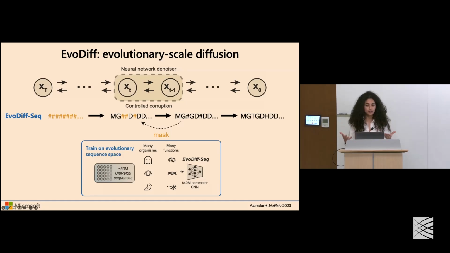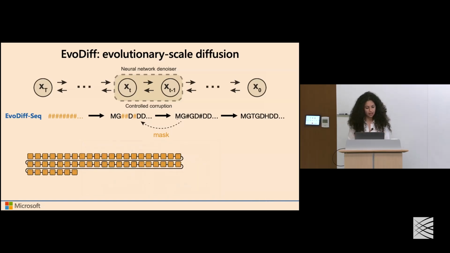And so that's really a key aspect of our modeling approach, where we reasoned that by leveraging this diversity, we could learn effective representations that would capture diversity in function. And the backbone neural network we use to learn this denoising operation is a convolution-based architecture to perform the actual learning.